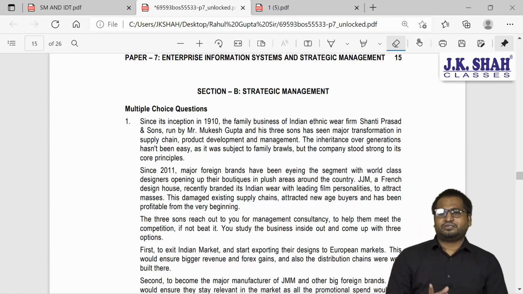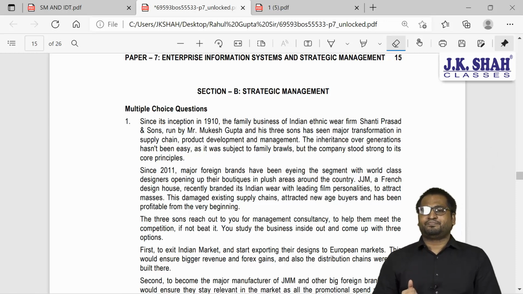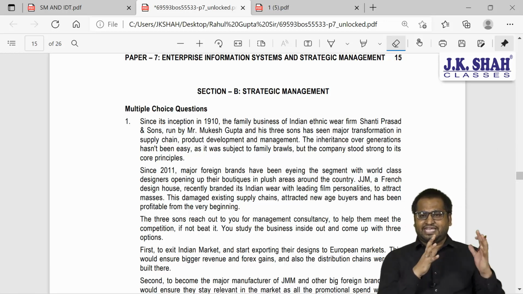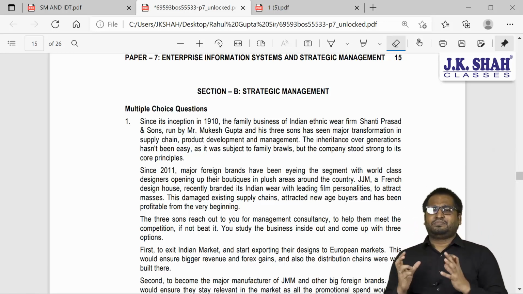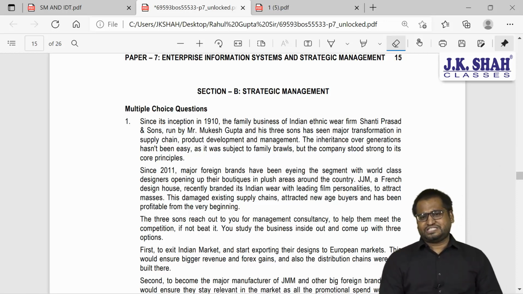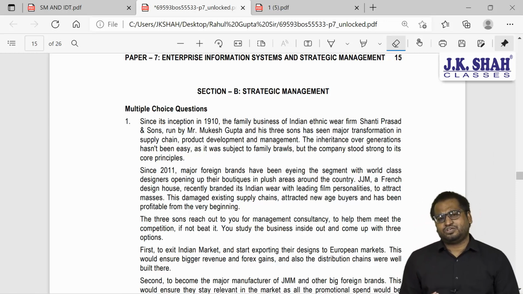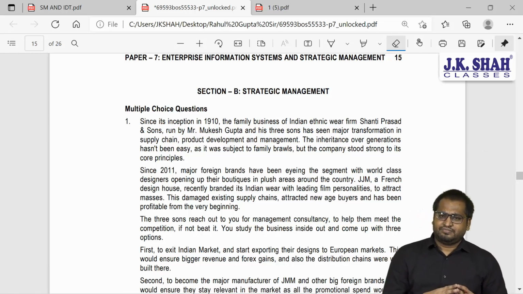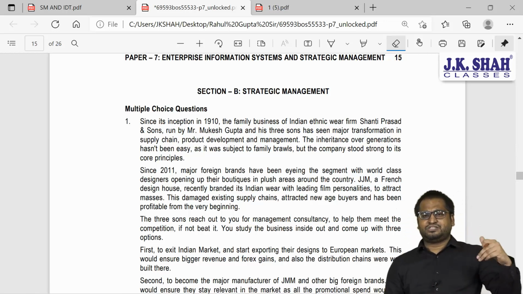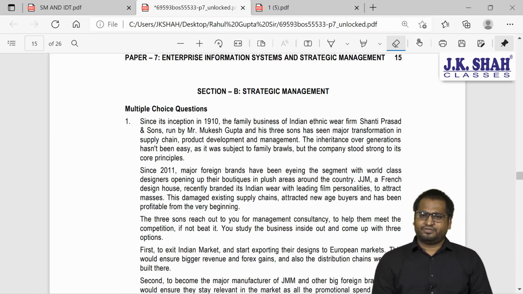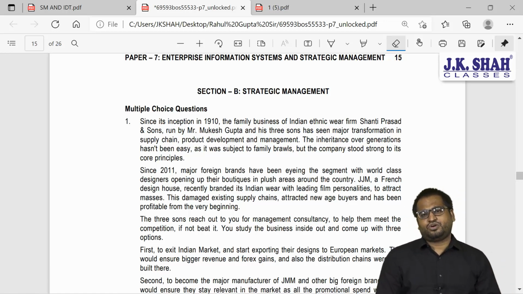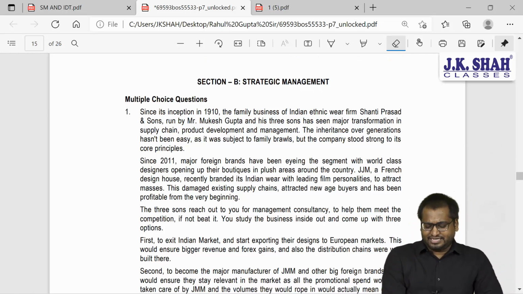The first question talks about multiple choice questions. In multiple choice questions, there will be two types of questions, case based MCQs or direct MCQs. Question number 1 is a case based MCQ. What do you mean by case based MCQ? One particular situation will be given to you in the question and some questions will be given on the basis of the information given in the paragraph, in the situation, and you have to pick one correct alternative out of the given alternatives. So let's try to discuss this in detail.